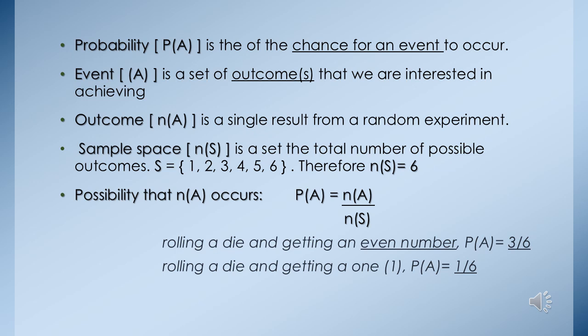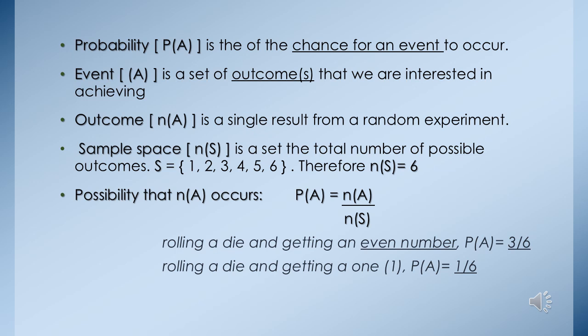Therefore, the total number of those possible outcomes, you can easily count them, 1 up to 6 is just 6. So the number of the sample space, the total number of all the possible outcomes, is 6. Therefore, n is equal to 6. It is the sample space for rolling a die. Now, there is a possibility that an event can occur.